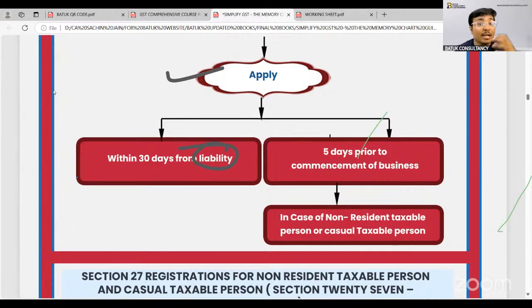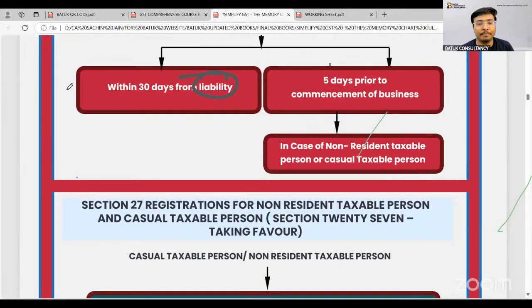Casual taxable person means a person who is going to take the GST registration for a limited amount of time. And non-resident taxable person means a person who is from outside India, and that person is going to handle the business for a limited amount of time in India. Then that person has to take the GST registration as a non-resident taxable person. So when they are applying for the GST registration, they have to apply 5 days prior to the commencement of business.